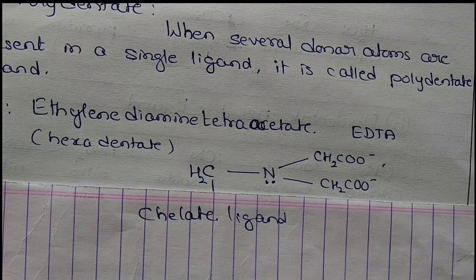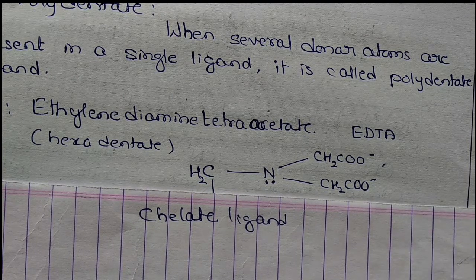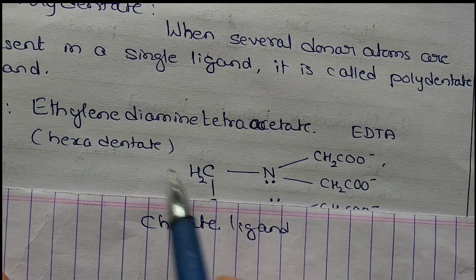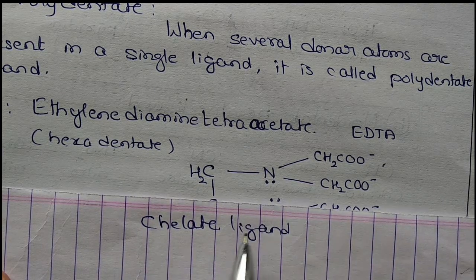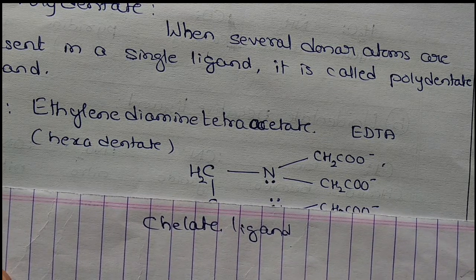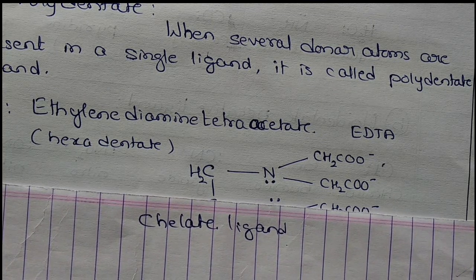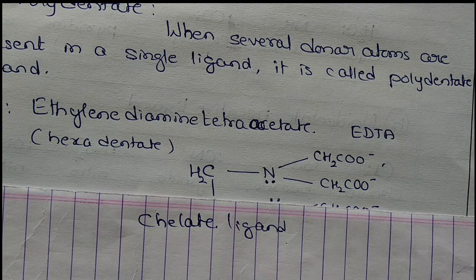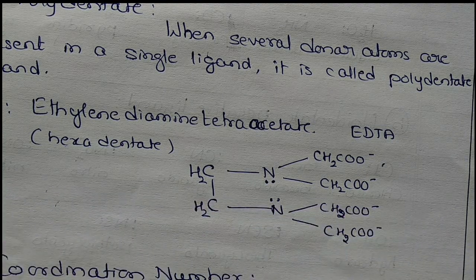When a polydentate ligand uses two or more donor atoms, here 6 donor atoms are there. So a complex containing this is also called a chelating complex or chelate ligand complex. Okay. And these chelate complexes are more stable compared to normal complexes. So now let us go to the next terminology.